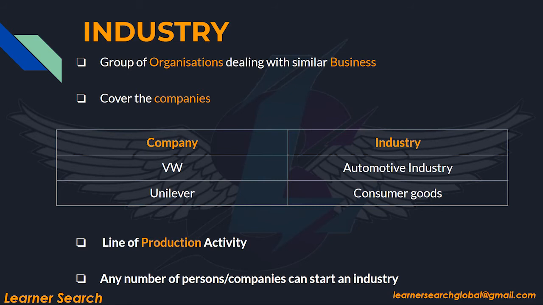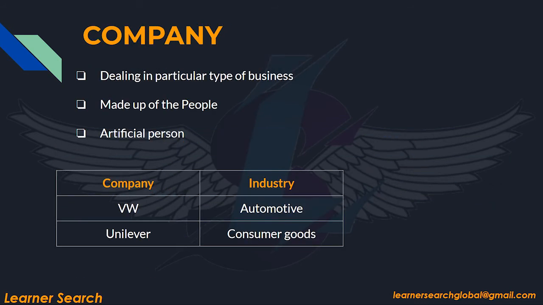Unilever is a company, it belongs to the consumer goods industry. Industry is a line of production activity. So any number of people or companies can start an industry. So we have known about industry, right? Now let's understand what is meant by company.